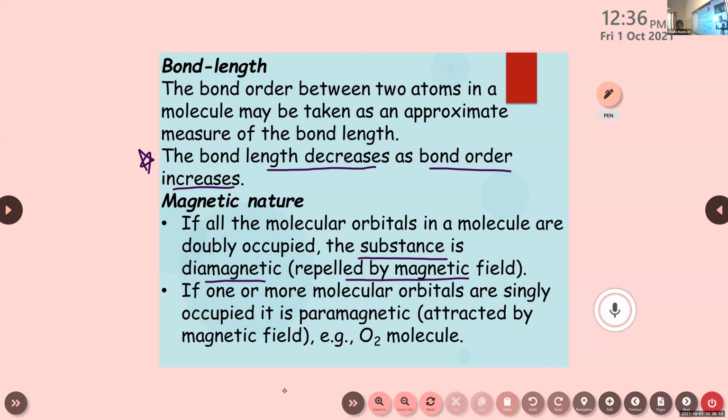Then there are different examples for this type of bonding in homonuclear diatomic molecules. And one more topic remaining, that is hydrogen bonding. These two topics we can discuss in the next class.